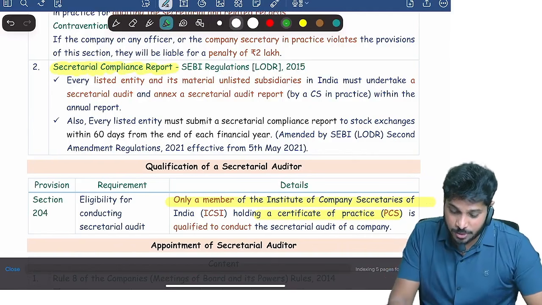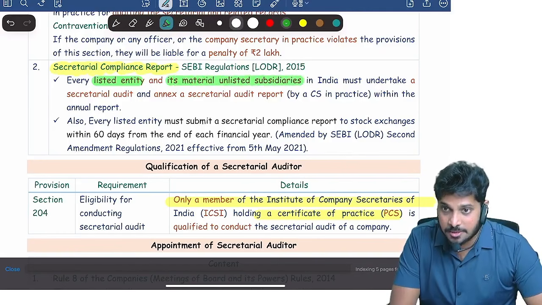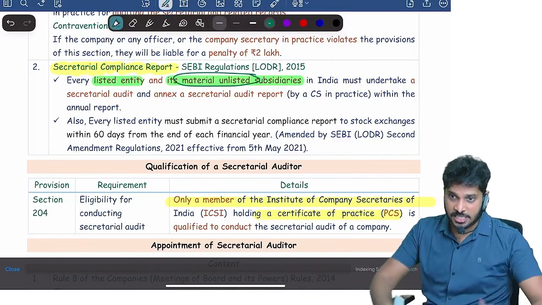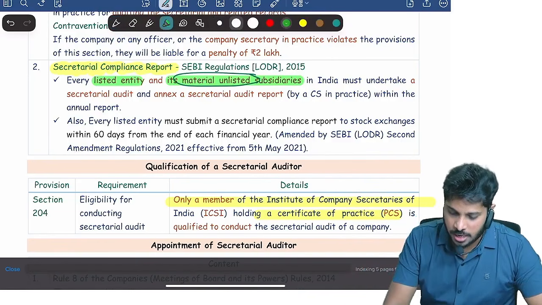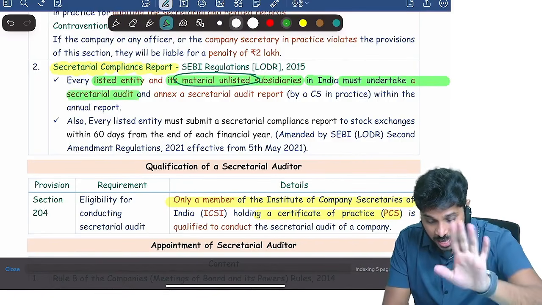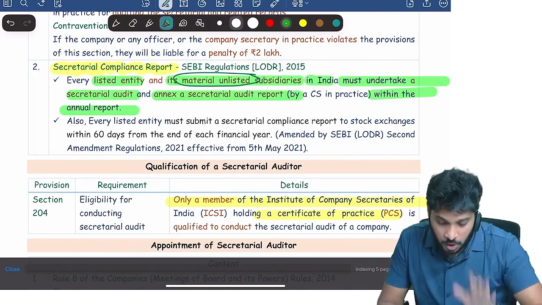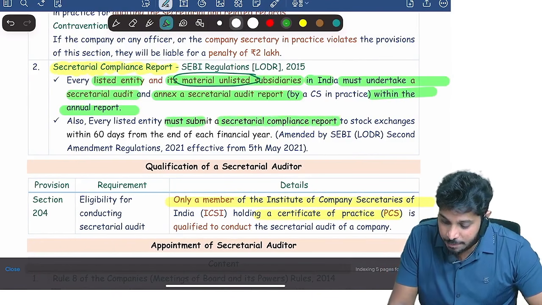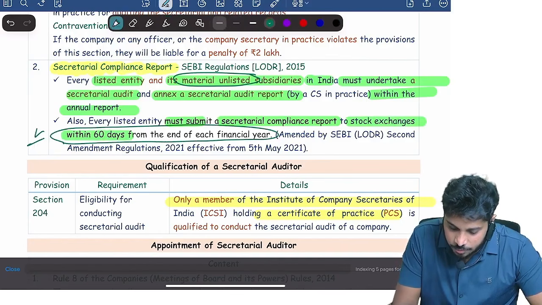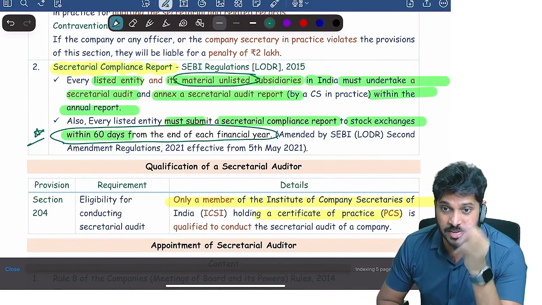Secretarial compliance report is applicable only for a listed entity and its subsidiaries. Which subsidiaries? Material subsidiaries, the important subsidiaries in India. They must undertake a secretarial audit and annex the secretarial audit report within the annual report. Also, they must submit a secretarial compliance report to stock exchanges within 60 days from the end of the financial year. Very important. What is the time limit? 60 days from the end of the financial year.